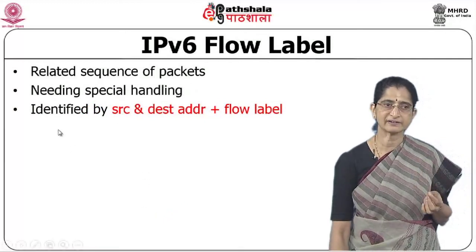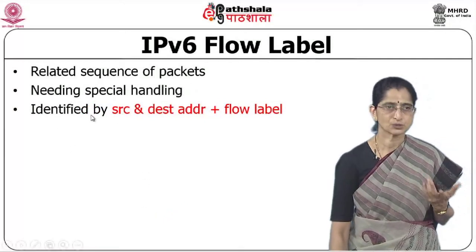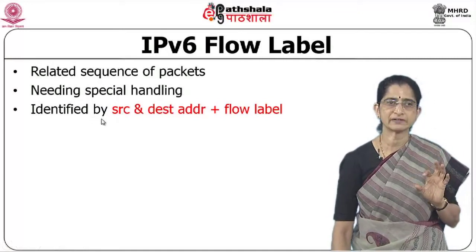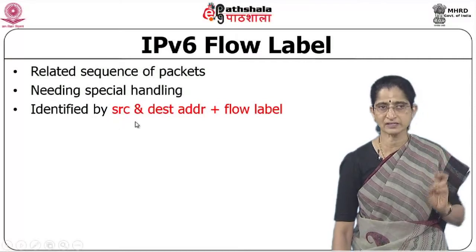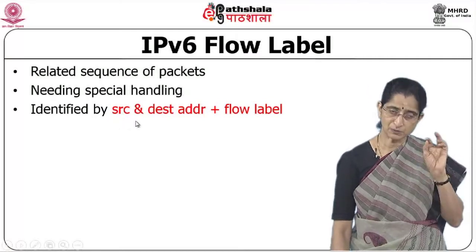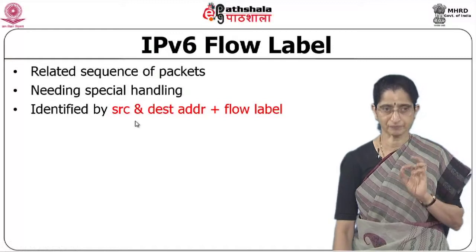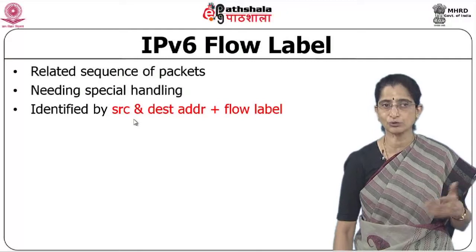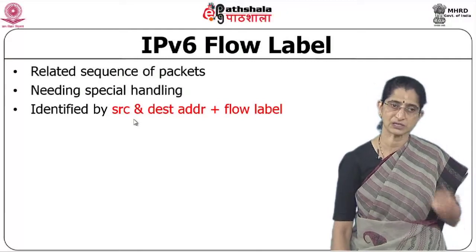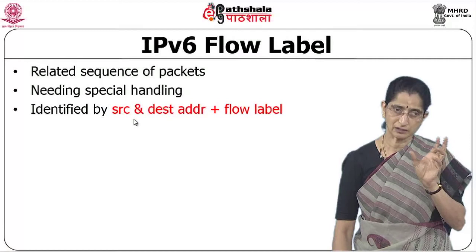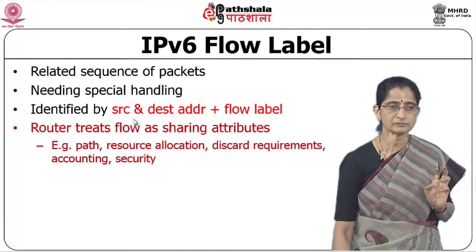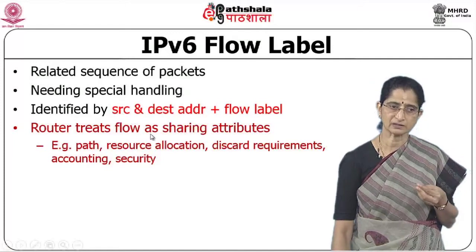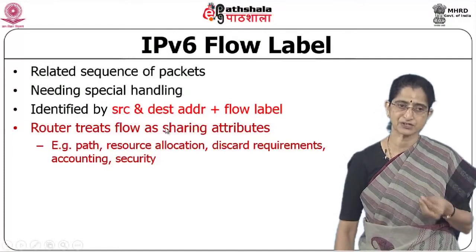Now, we said that this is related to a sequence of packets. So, whichever those packets need some special handling. So, the flow normally is identified by means of the source address, destination address plus the flow label, which means, between a source and a destination pair, you could have multiple flows, and each of those flows could have different labels. So, you could have different treatments for different flows, even if they are between the same 2 pairs of nodes.